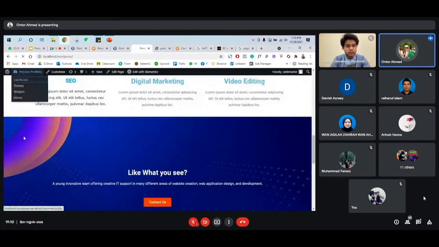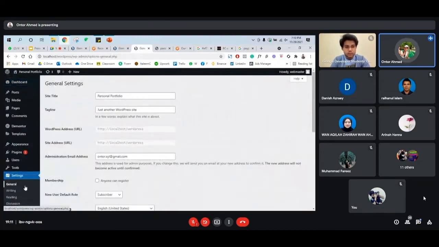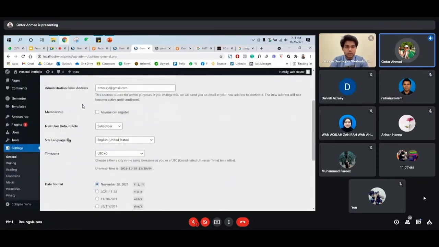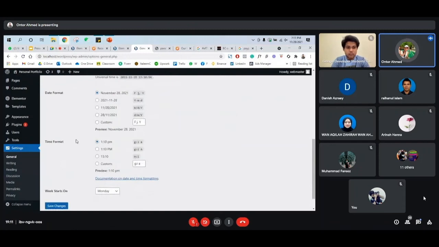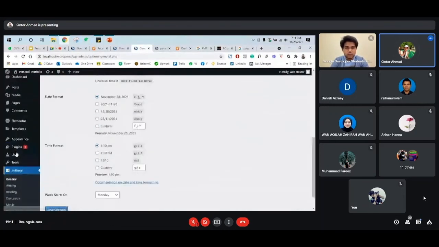By the way, we have all other options here as well. On the settings page, we have general, we have writing. Okay, for the general, what we have is the site title. So what is site title? It's like your website name. What is tagline? Your website tagline. And you can change your website email to your email, or change it to someone else. And all the user related things like time format, whatever you want, just do it here, and then click save changes.